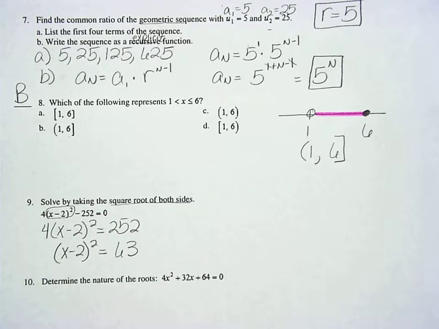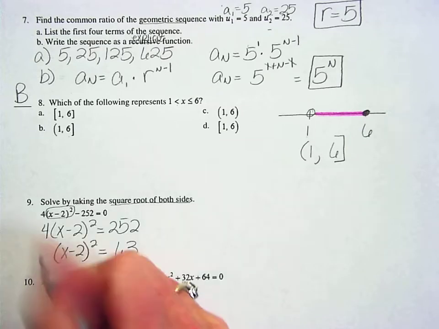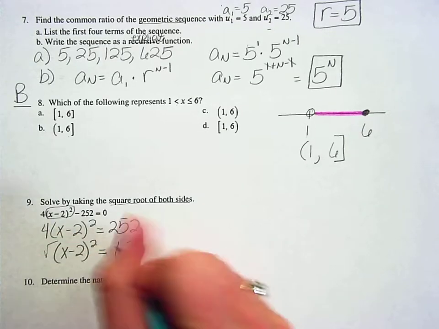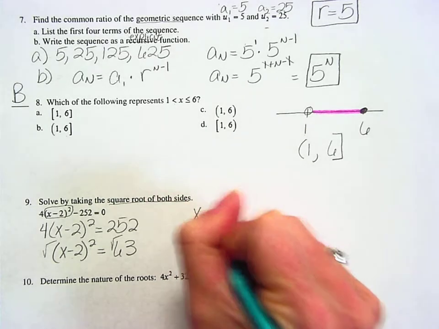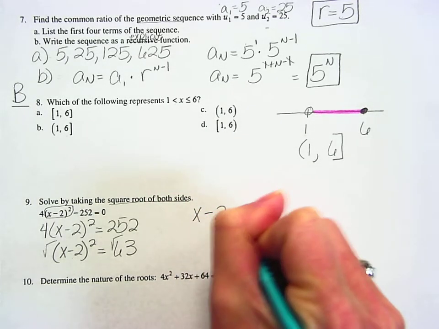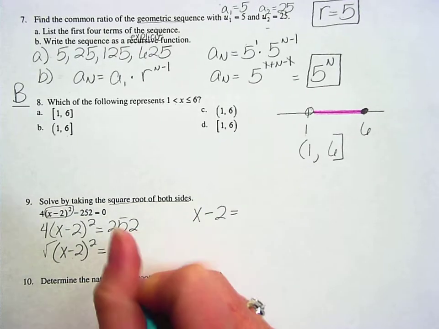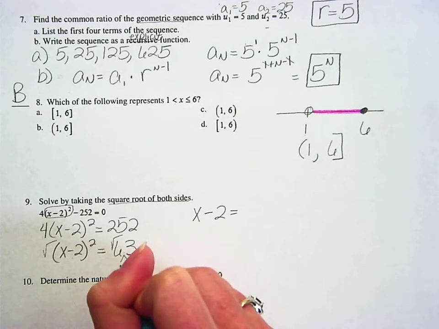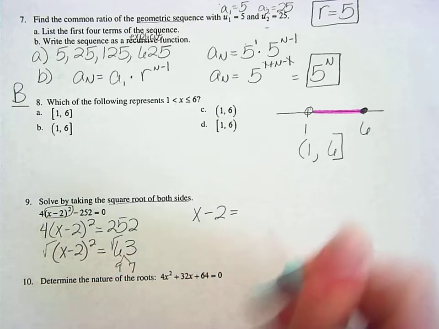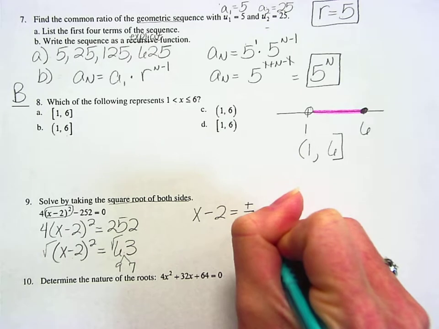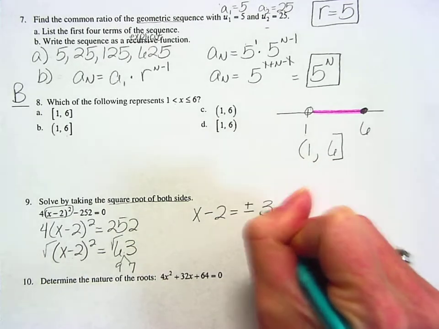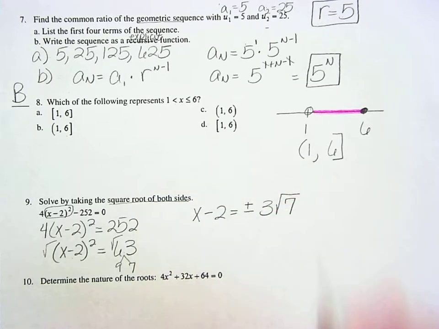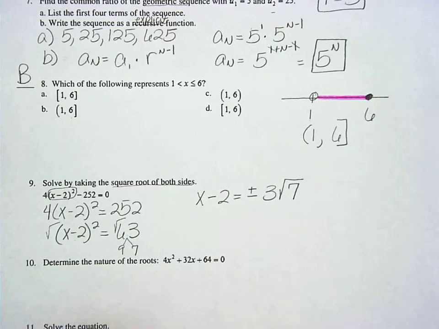Okay, so now when I have that quadratic completely by itself, this is when I want to take the square root of both sides. So if I take the square root of this side, that's going to give me x minus 2. And then be careful over here. I'm going to take the square root of this. Now this will break up into 9 times 7. So first of all, taking the square root, I need a plus or minus. And then I'm going to take the square root of 9, which gives me 3. And then I'm going to leave that 7 on the inside of my square root.